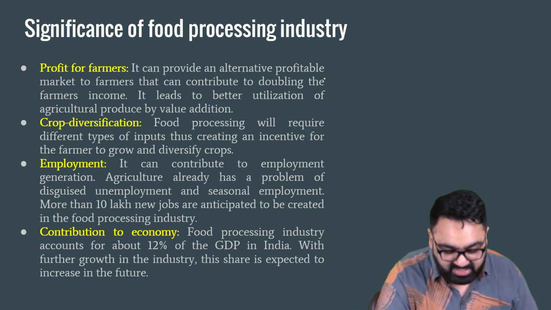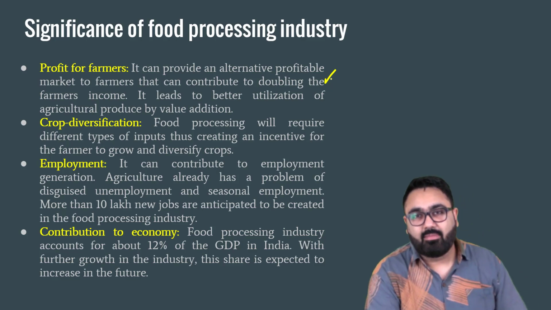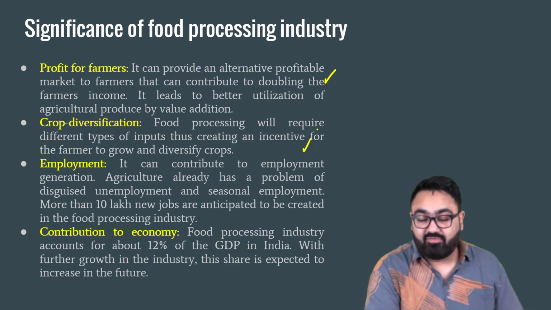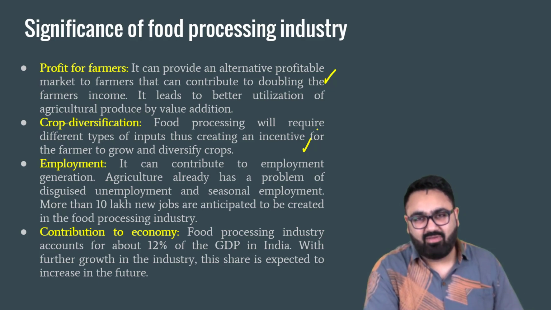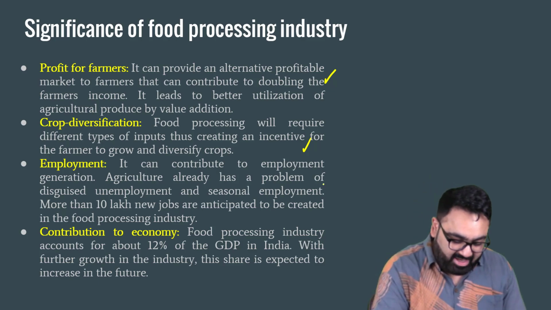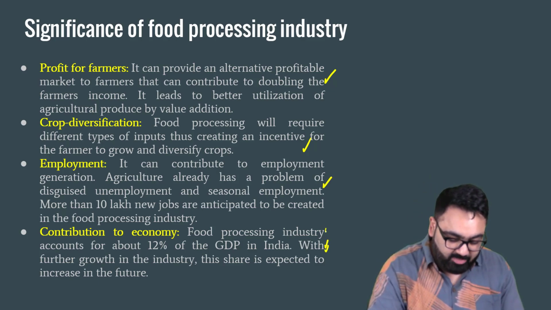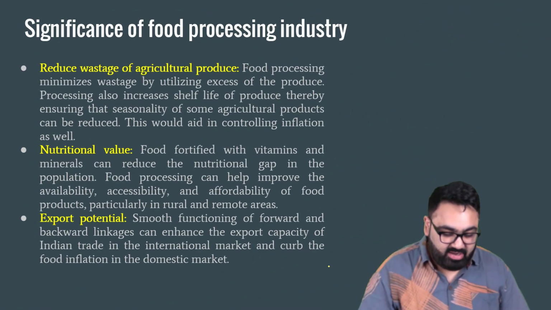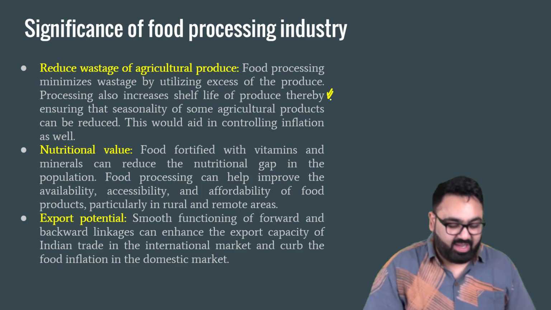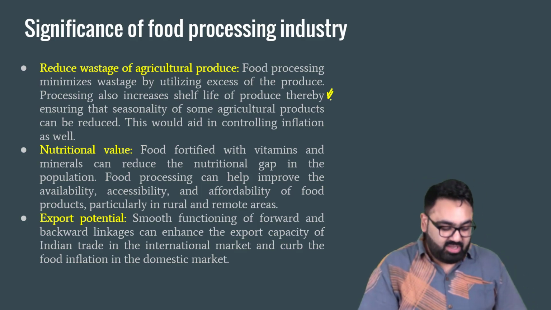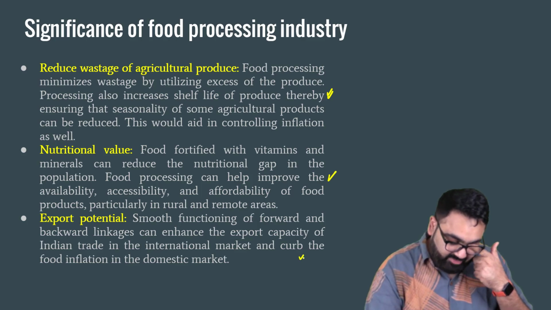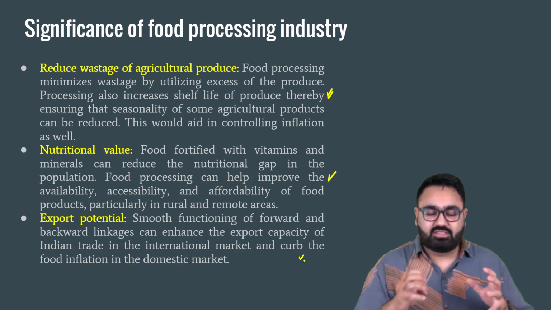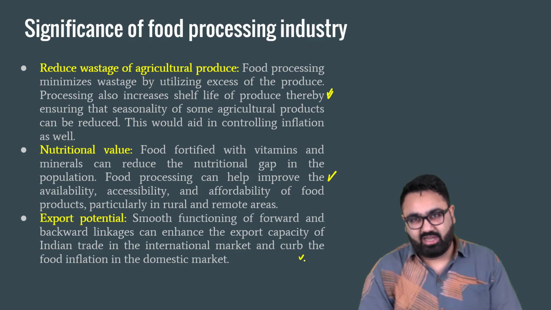Second part of the main body was the significance. How does it help? Obviously, profit to farmers. Their income can be increased, crop diversification. They can be pushed towards growing different types of crops, since that will now be protected with food processing. Better employment opportunities, contribution to economy also can be increased because of food processing industry. Because of increased shelf life, we can reduce the waste of produce, we can increase nutritional value and have export potential through the roof. All these are the significance and the scope of food processing industry.